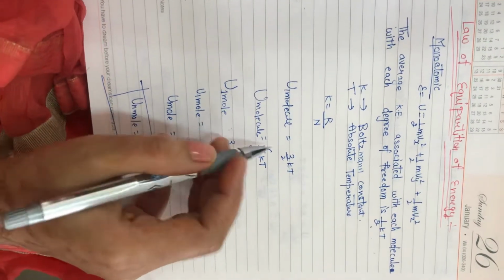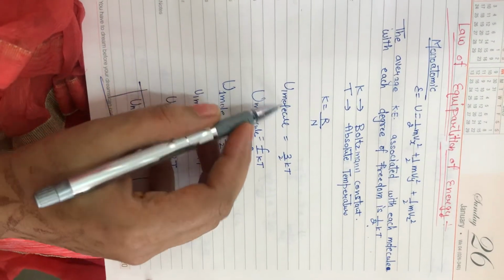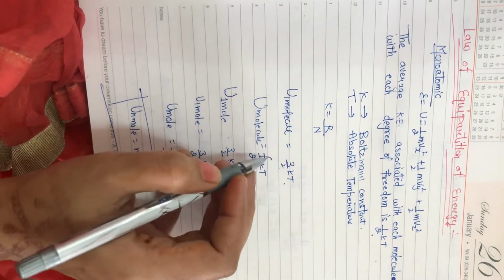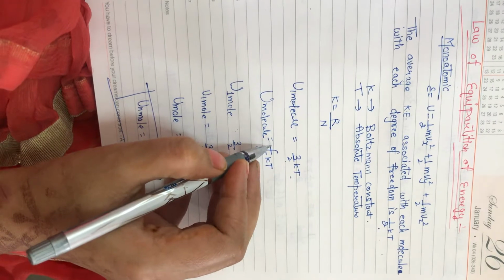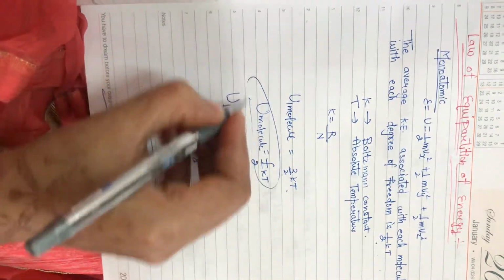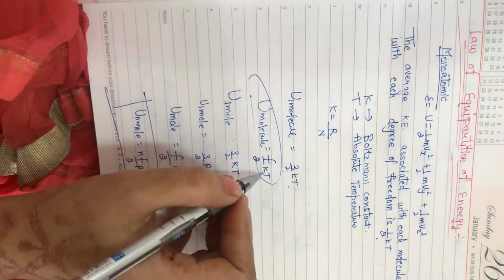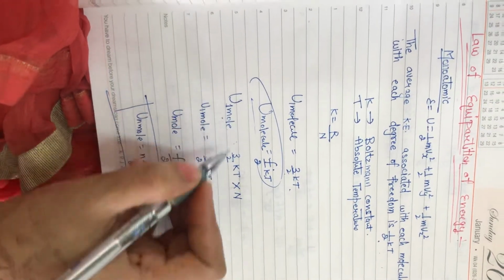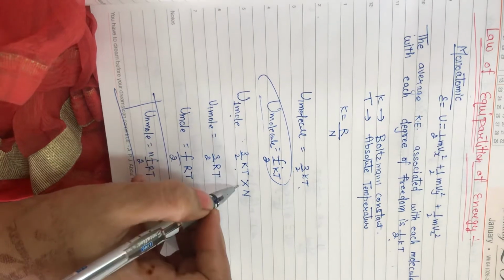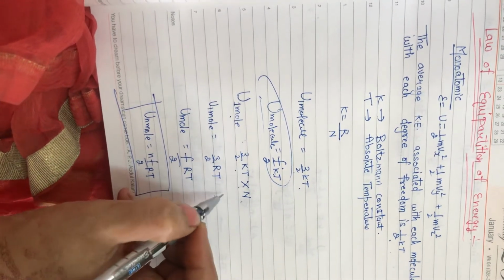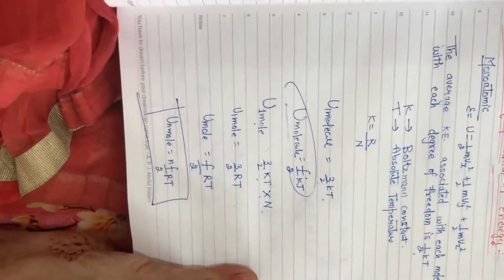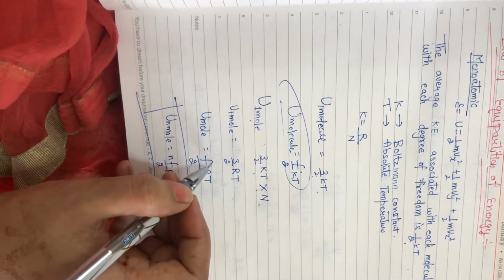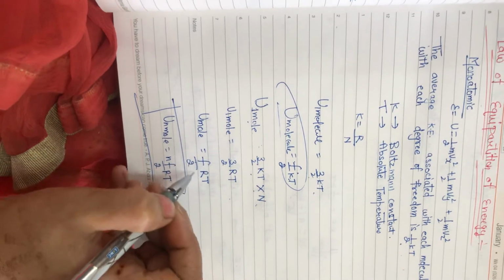अब देखिए, हाफ kT लिख दिया हमने. वन मॉलिक्यूल के केस में वो कितनी थी? 3/2 kT. What does 3 represent? 3 represents here the degree of freedom. Then the value of average kinetic energy is f/2 kT, where f is the degree of freedom. For 1 mole of gas, we have 3/2 kT times N, where N is 1, and we get 3/2 RT. Clear? For 1 mole of gas, we can see that we have f/2 RT.